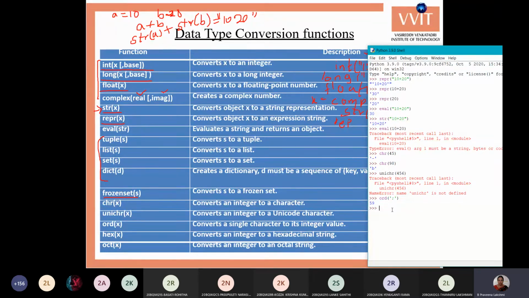Hex of 234. 0x is the notation for hexadecimal, so that we know the number is hexadecimal; normally we have the 0x notation before the number. EA is the value of 234 in hexadecimal.